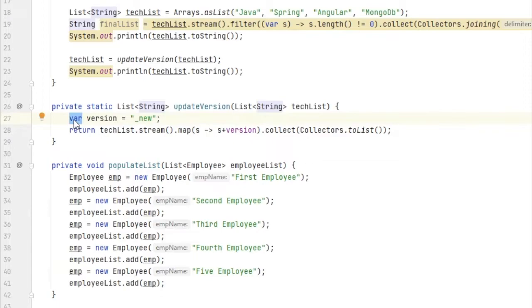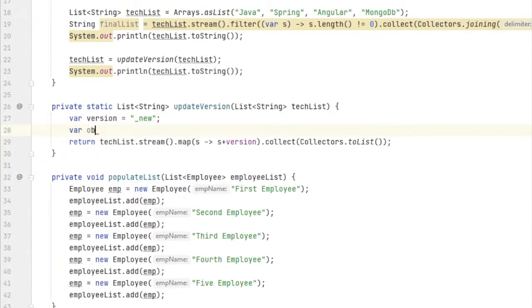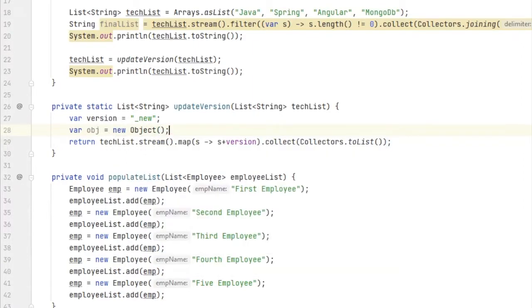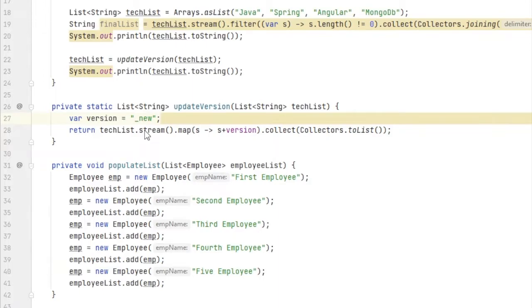You just know that this is some variable which I am going to append to the string. Even if I created an object here, like say var obj, for example, it would have worked. So that's the advantage. If I am creating some custom object inside this method and using it in this method only, then var will work. But there are some restrictions with var also. When this was introduced, there are some guidelines to use it.